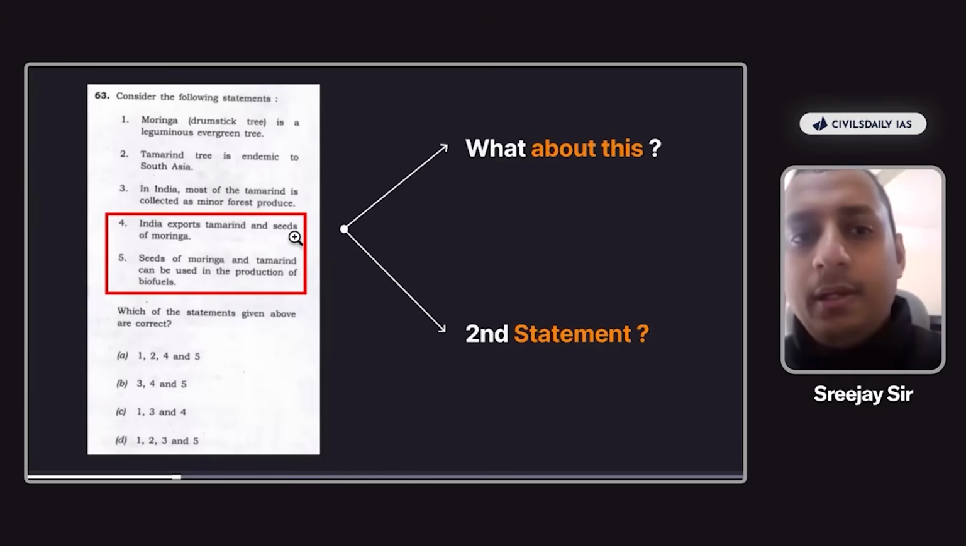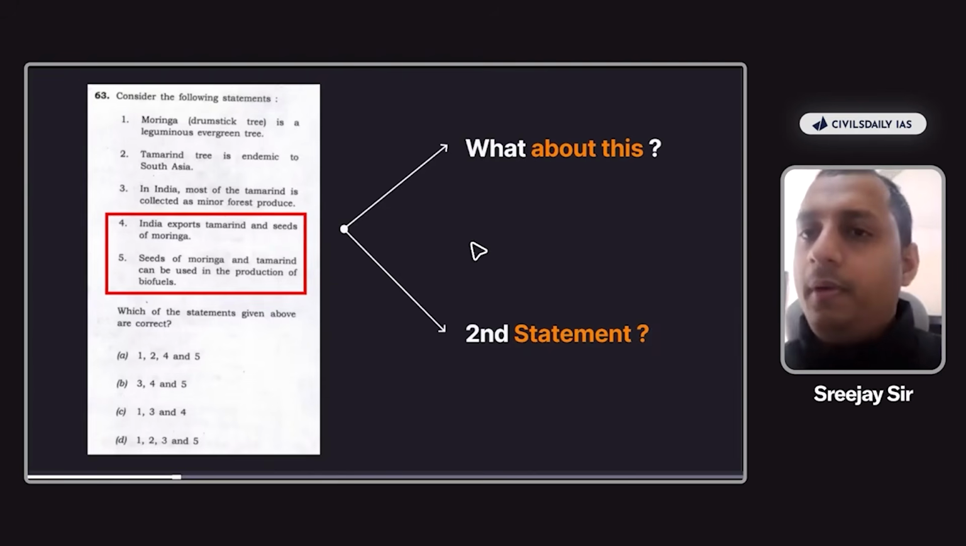Maybe 1 gram. Seeds of moringa and tamarind can be used in the production of biofuel. Let's say you have never heard of the same, that seeds of moringa and tamarind, अरे मैंने पढ़ा तो नहीं, तो फिर क्या करना है? Should you take it incorrect?